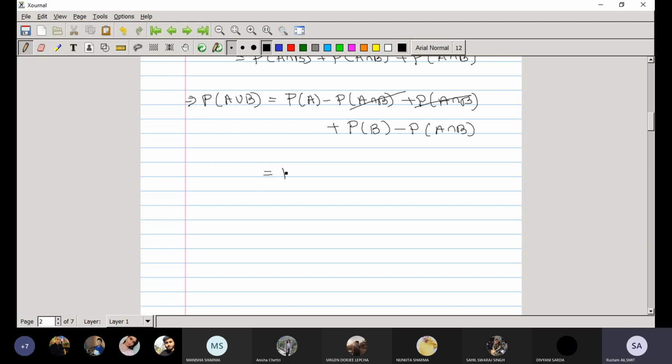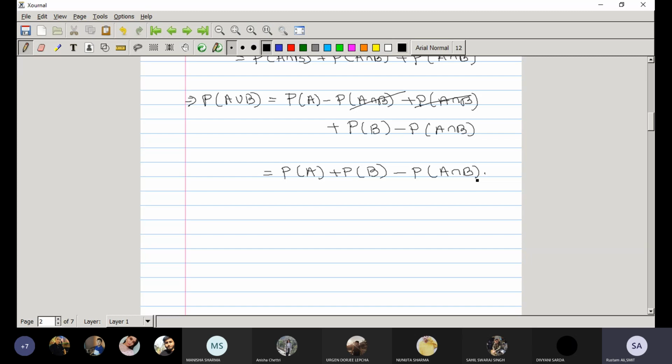Ultimately we are getting P of A plus P of B minus P of A intersection B. So that's the result.